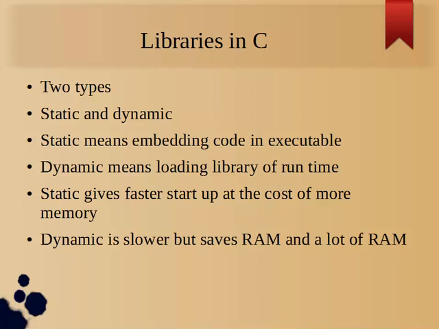So multiple copies of same things are running. So it will cost you more RAM. That is, a lot of RAM will be used because libc is a very standard library. Lots of programs depend on it. Almost every executable depends on standard C library.